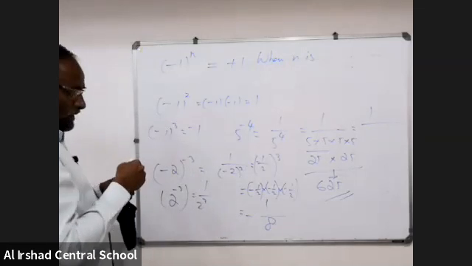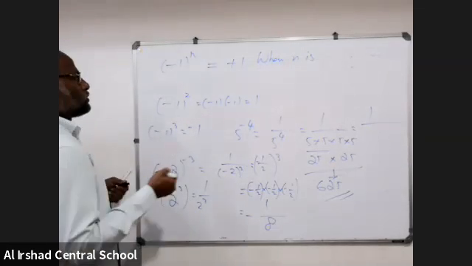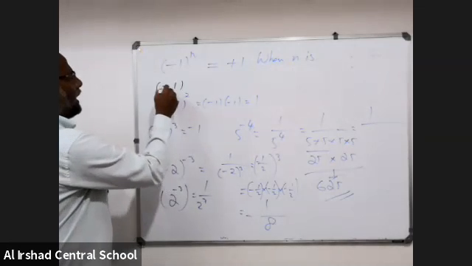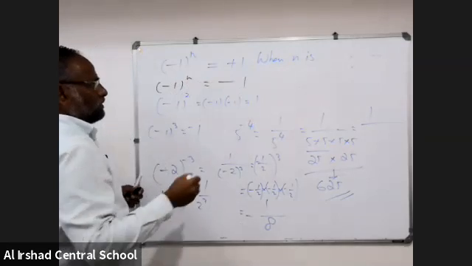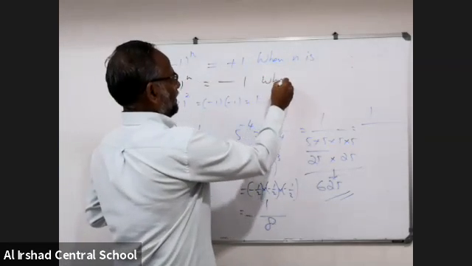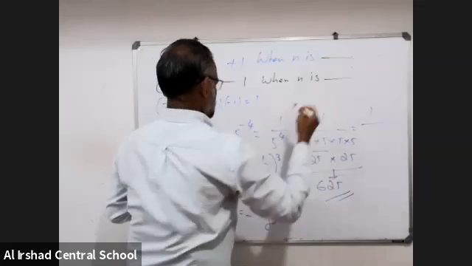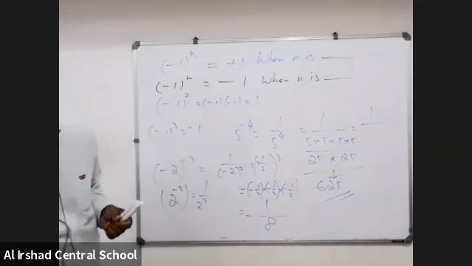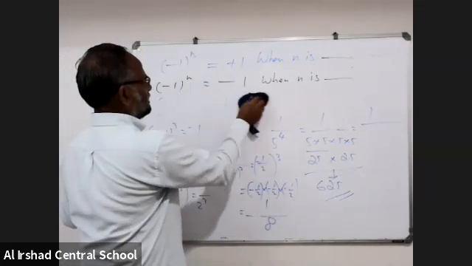You have to tell me. And minus 1 to the power of n is negative 1 when n is. All of you complete this one and tell me the answer.